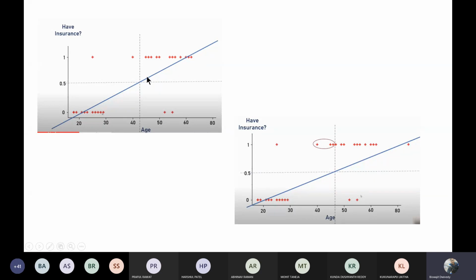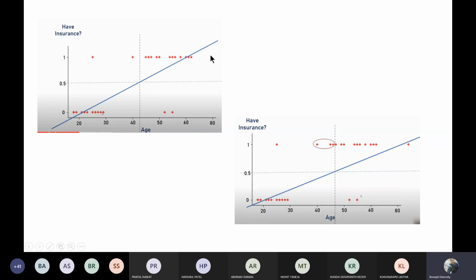Okay, so these types of things can be done. You can see this is the line and this is the threshold value, and based upon that intersection I can draw this straight line here. The persons whose age is more than this value are most likely to buy the insurance, and the persons whose age is below this vertical line are less likely to buy the insurance. So I can make these types of predictions if I'm drawing a linear regression line, or a straight line like this.